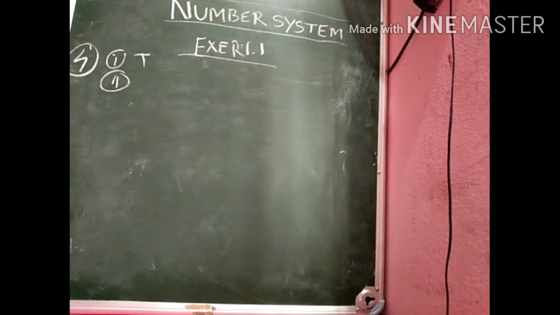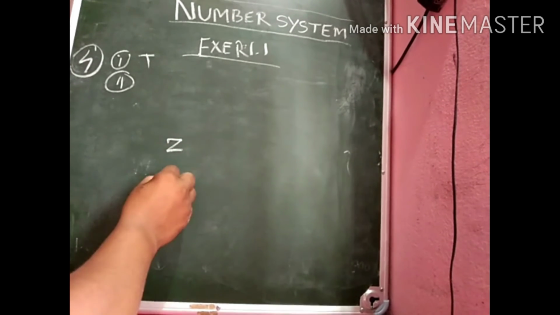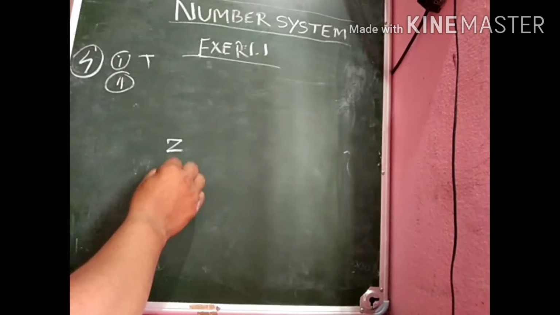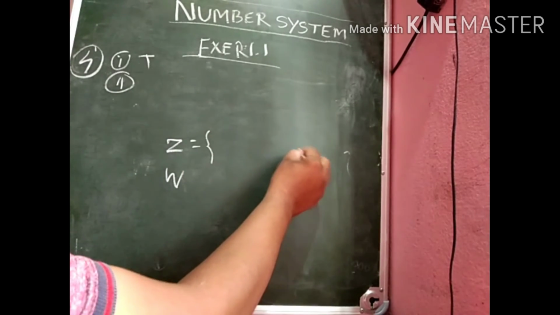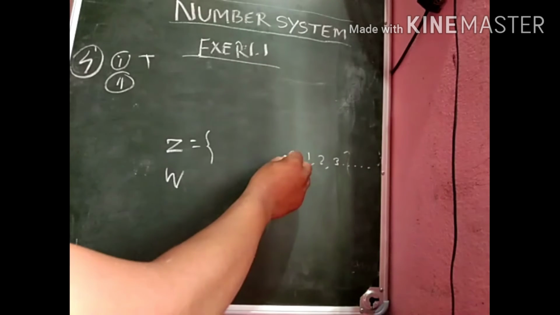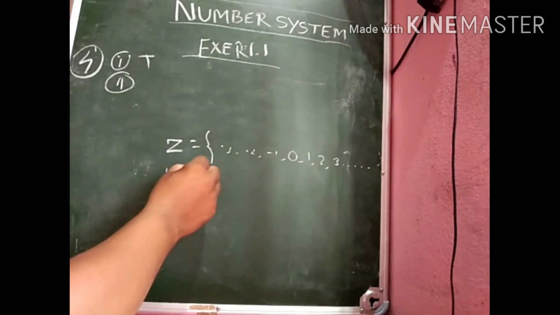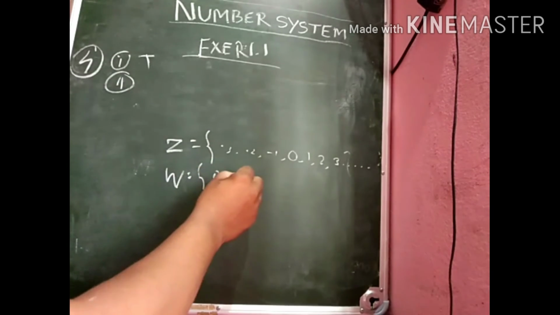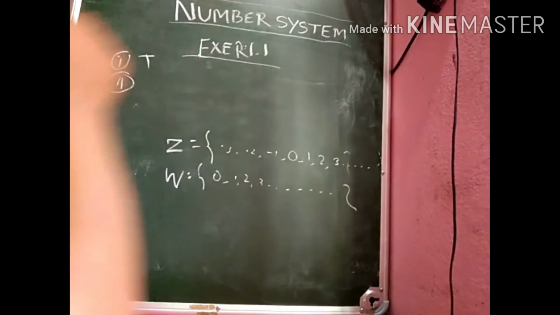Then move to part number 2. In part number 2, the question is, every integer is a whole number. You know that the integer set is represented by 0 along with all positive and negative numbers, but the whole number set is represented by 0, 1, 2, 3 and so on.